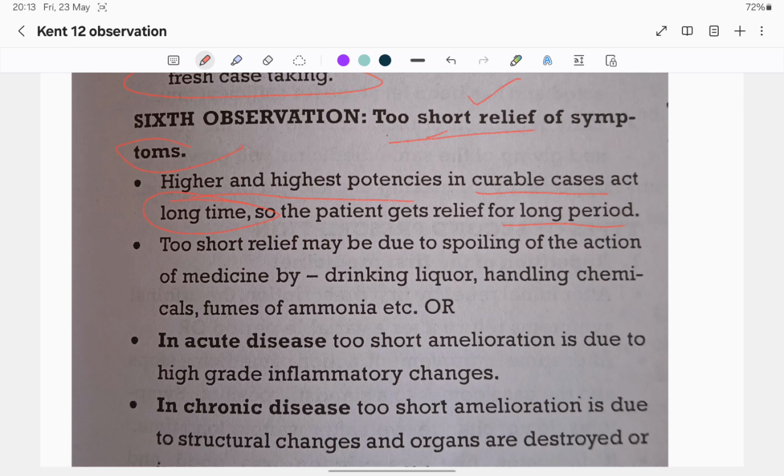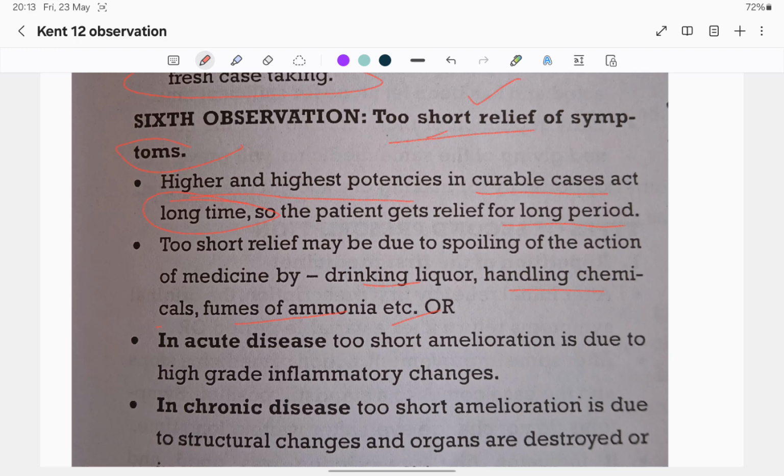Too short relief may be due to spoiling of the action of medicine by drinking liquor, handling chemicals, fumes of ammonia, etc. Why is there too short relief? Because of obstacles, obstacles adopted by the patient only: drinking liquor, handling chemicals, fumes of ammonia.